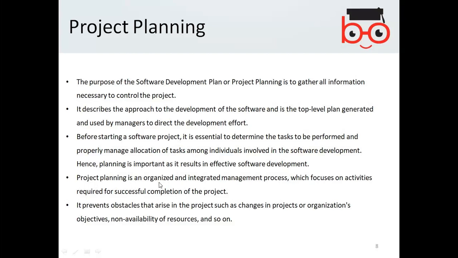Project planning is an organized and integrated management process which focuses on activities required for successful completion of a project. It prevents obstacles that arise in the project, such as changes in projects or organization's objectives, non-availability of resources, and so on. So, if you have project planning, then you can solve any obstacles which hinder you in the